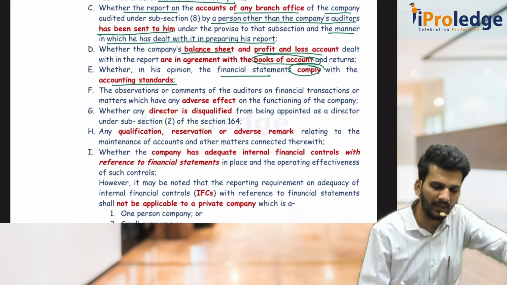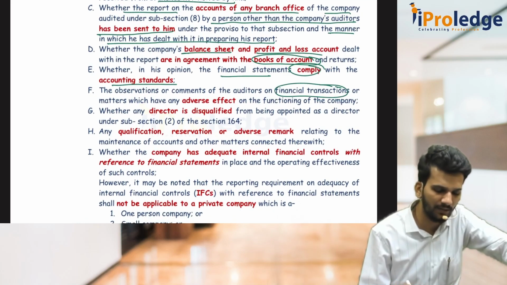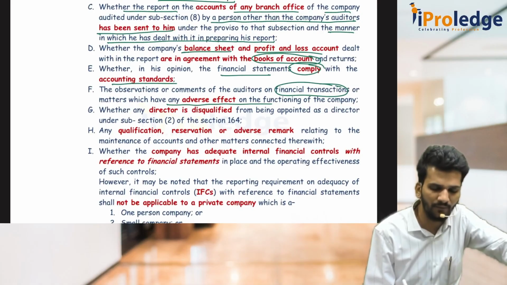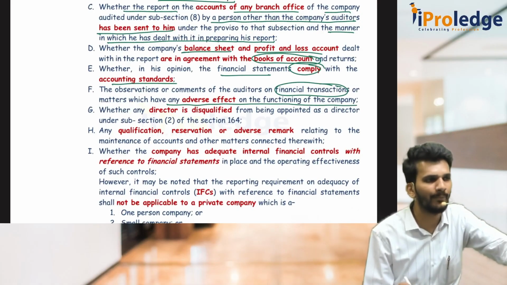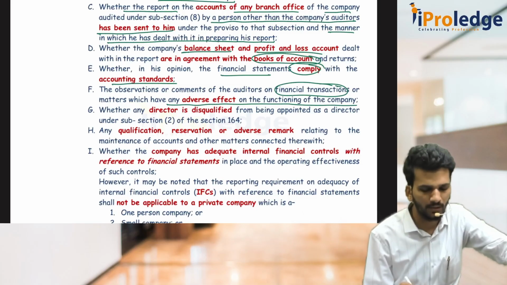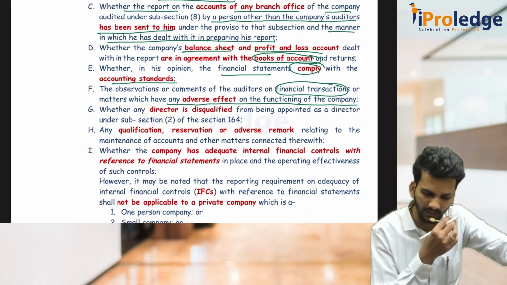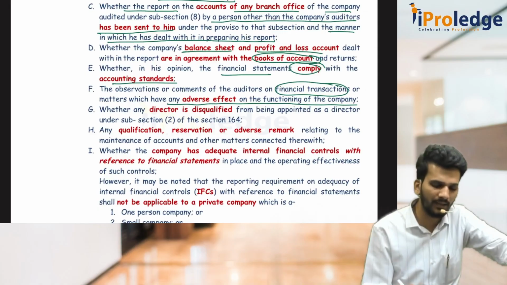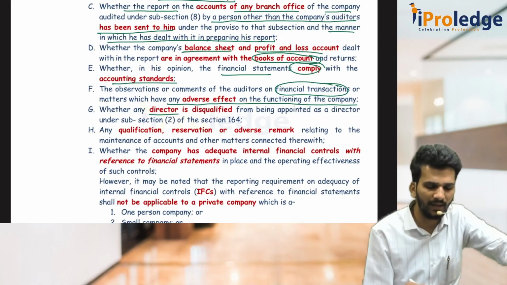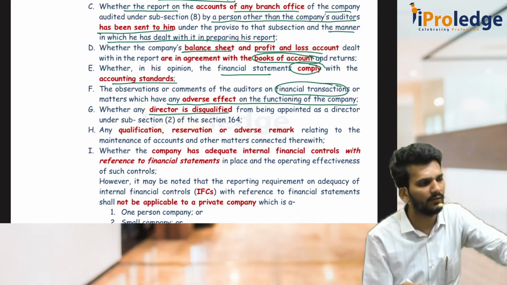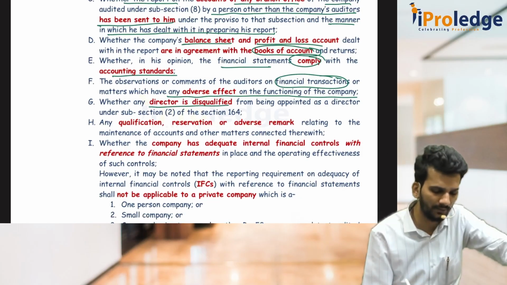Then you have to again check that are there any transactions of financial nature which might have any adverse effect on functioning of the company, like some money laundering transaction or maybe some black money transactions. Are there any such transactions present in the company, so that the company might go into shutdown if any authorities find it out. Then as an auditor you have to even check, is a director disqualified or not to be a director, or is still qualified to be a director.